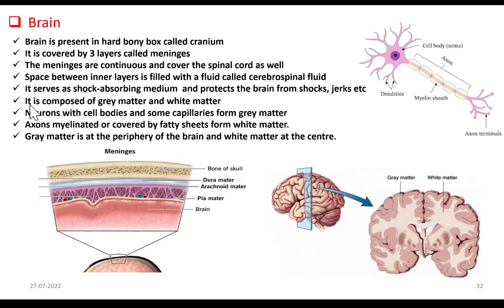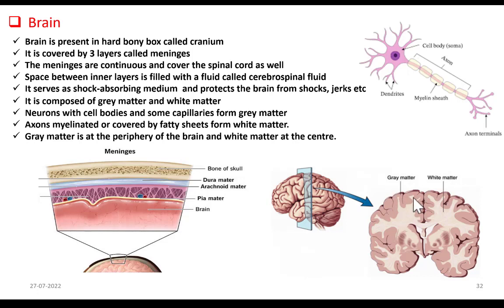Understood? So neurons with cell bodies and some capillaries form grey matter, whereas axons, myelinated or covered by fatty sheaths, form white matter. So axons are covered by myelin sheath. Myelin sheath is what? It is just fatty material, and we know that fat is white in color. That is the reason why white matter looks white. Understood? So brain is composed of grey matter and white matter.